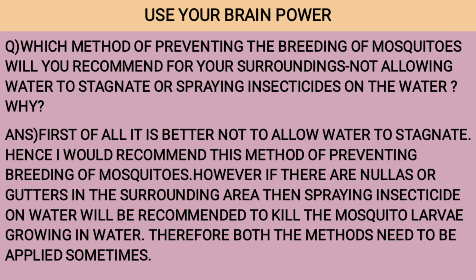Hence, I would recommend this method of preventing breeding of mosquitoes. However, if there are nalas or gutters in the surrounding areas, then spraying insecticides on water will be recommended to kill the mosquito larvae growing in water. Therefore, both the methods need to be applied sometimes.